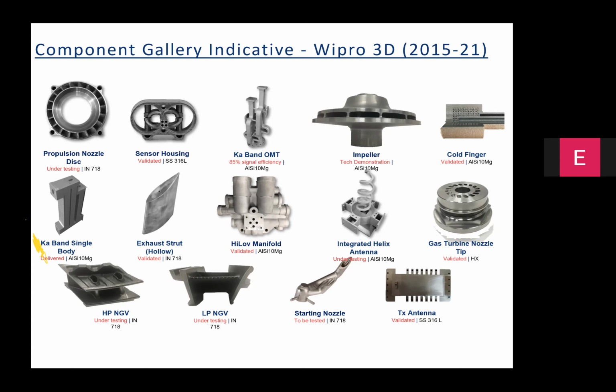Some of the parts like impeller are made out of high specific strength materials like Ti64. There are many parts which have been made for tooling applications, electronic modules, including the antenna structures. And you can also see some parts which are made out of steels for routine applications connected with the housings.